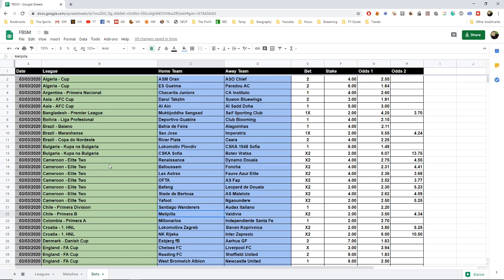We have the Chilean Primera B, where we bet on Valdivia or a draw. In Colombia, the Primera A, we bet on Millonarios. In Croatia, we have 2 away wins or a draw for Slaven Koprivnica and Inter Zapresic.